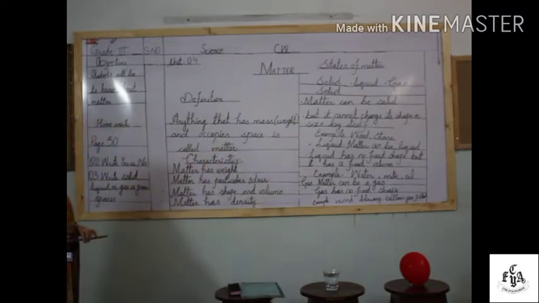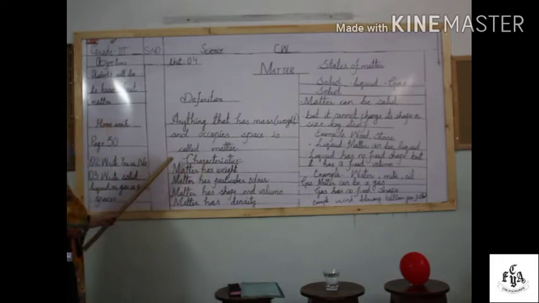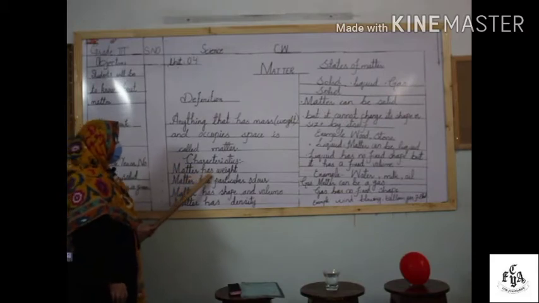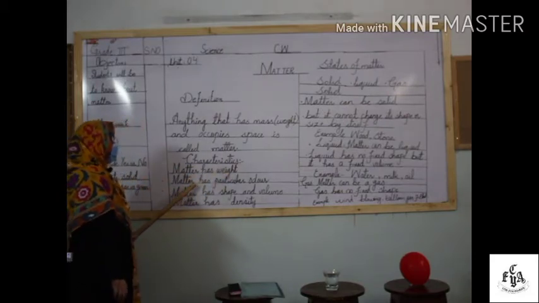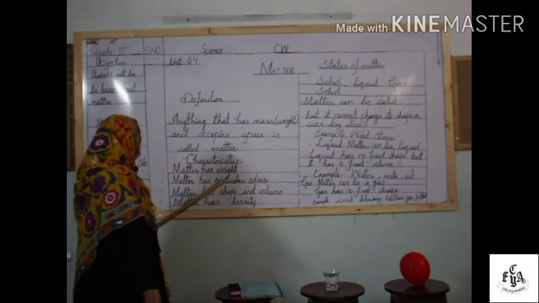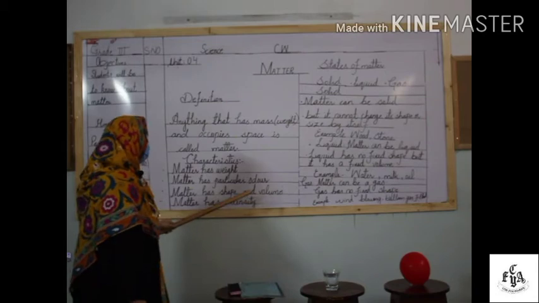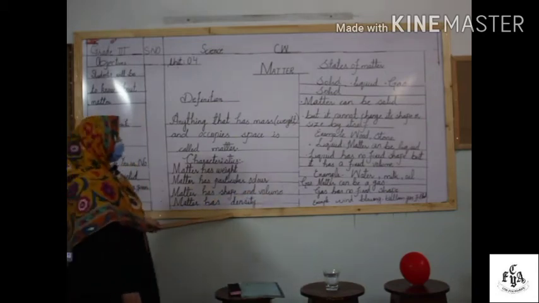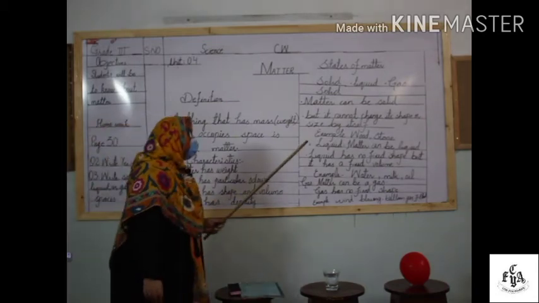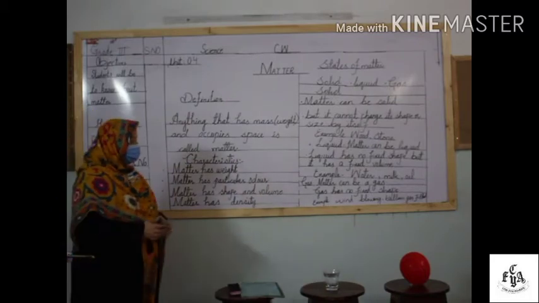Now we will discuss the characteristics of matter. There are many characteristics. Number 1, matter has weight. Matter has particular odor, smell. Matter has shape and volume. Matter has density. So this was all about the characteristics of matter.